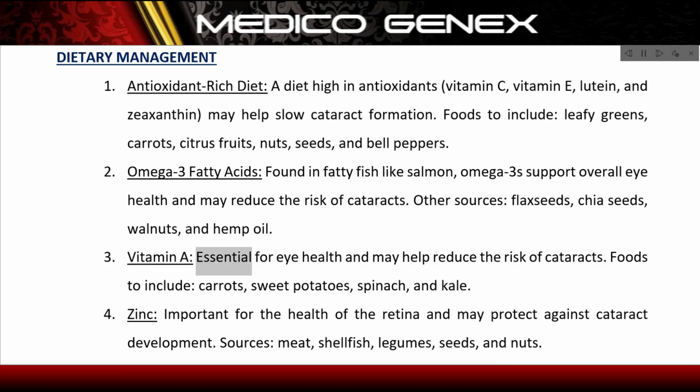Vitamin A is essential for eye health and may help reduce the risk of cataracts. Foods to include: carrots, sweet potatoes, spinach, and kale.